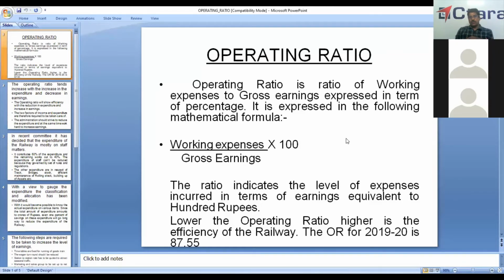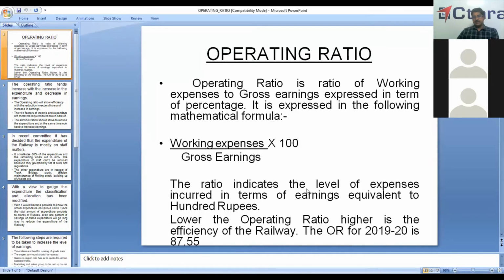Next, we go to operating ratio. Operating ratio is the ratio of working expenses to gross earnings expressed in terms of percentage. It is expressed in the following formula: working expenses by gross earnings into 100. Basically it means, to earn 100 rupees, how much expenditure are we incurring?